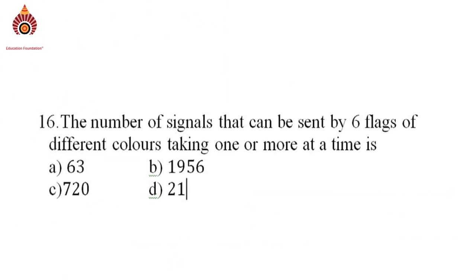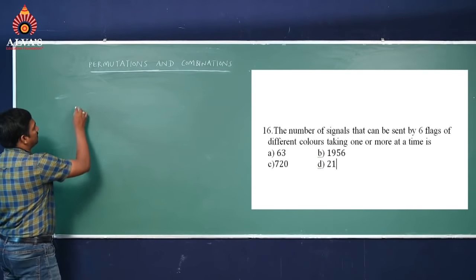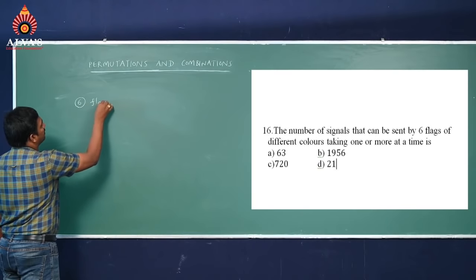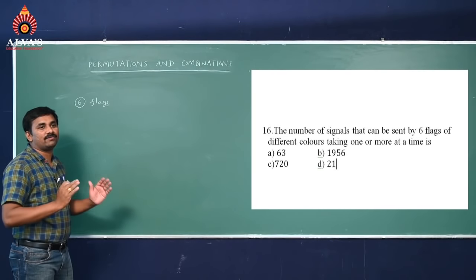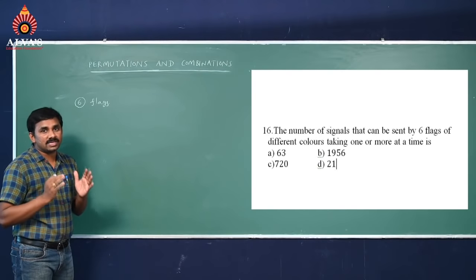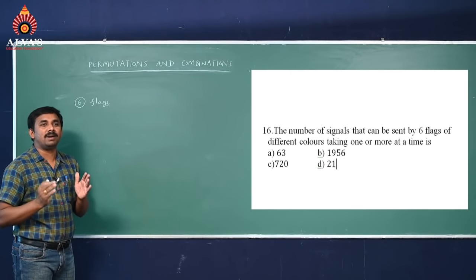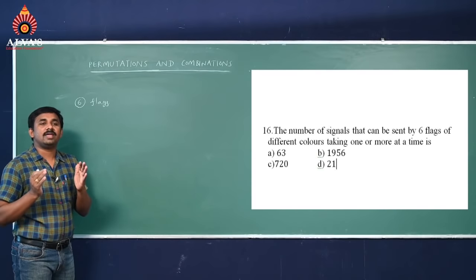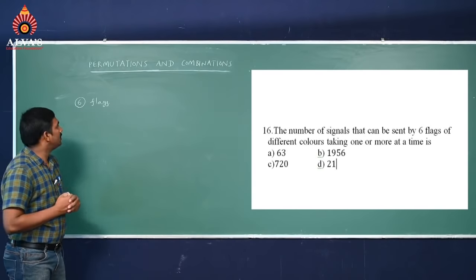What's the next question? The number of signals that can be sent by 6 flags of different colors taking 1 or more at a time is: option A 63, option B 1956, option C 720, option D 21. Here 6 flags of different colors are given.